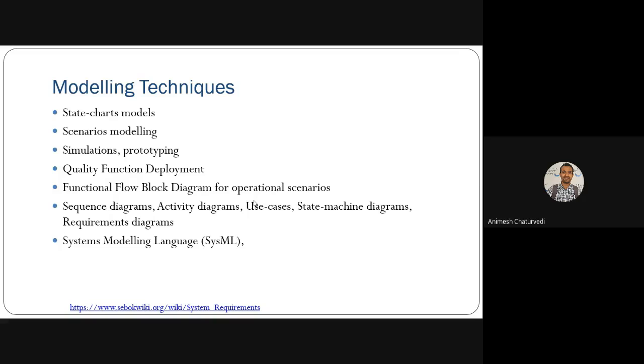Then there are various modeling techniques, like state chart modeling, where you can draw a state chart, scenario modeling, simulations, prototyping, quality function deployment, and functional flow block diagram for operational scenario. We'll see these one by one. Some of them we'll see and some we'll skip. There are also sequence diagrams, activity diagrams, use case diagrams, state machine diagrams, requirement diagrams, and one special modeling language used in systems engineering, that is the Systems Modeling Language.